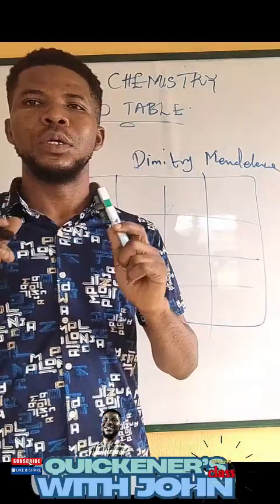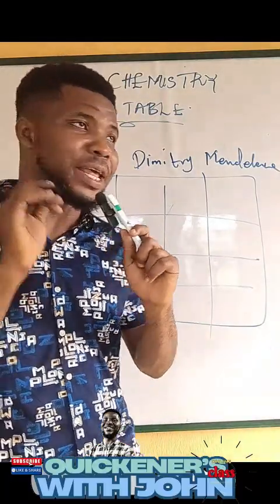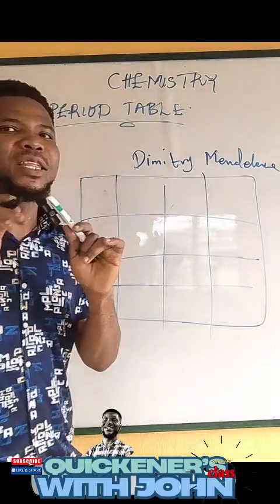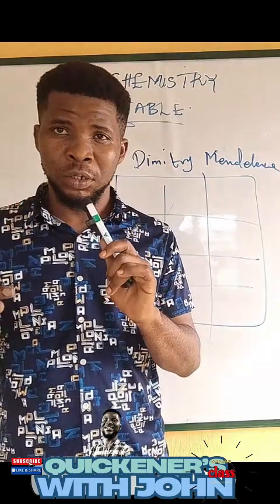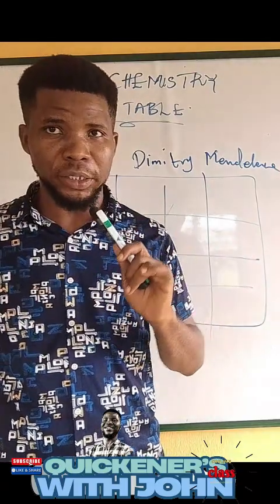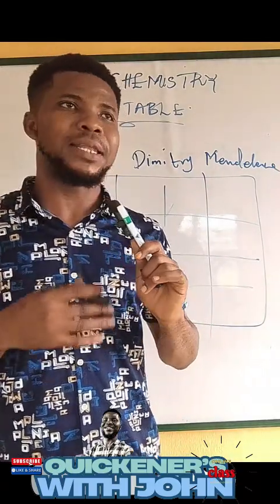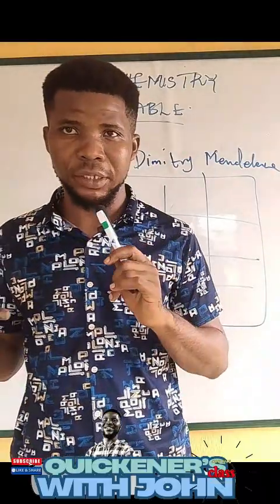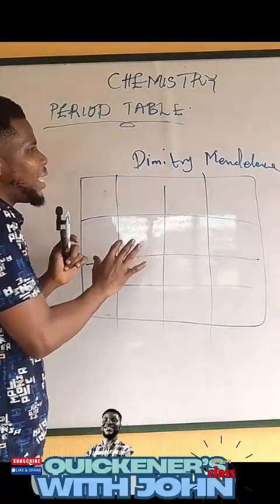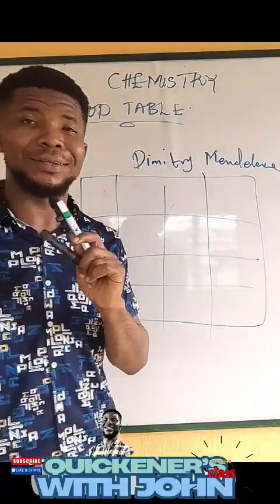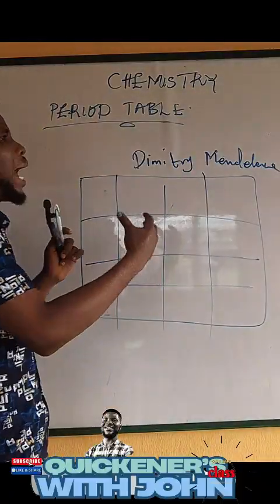The periodic law then states that what? The properties of atoms are a periodic function of their atomic weight. You understand that? That is, atoms behave based on their weight.